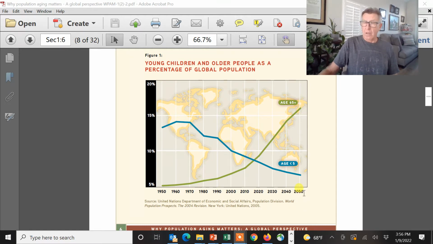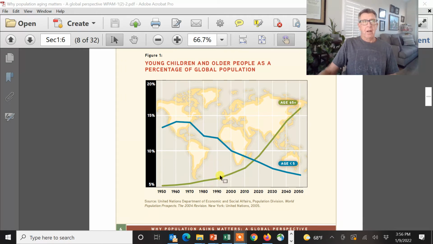We're going from 1950 to 2050, so that's a 100-year span here. Back in the day, people didn't live that long, and so they were a very small percent dependent on resources from the community, the government, and also from their kids, who may be 20 or 30 years younger than them. People had more kids back then; it was the norm to have 4 to 7 kids.